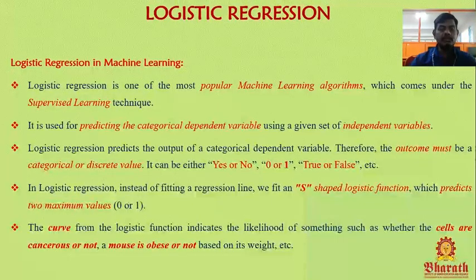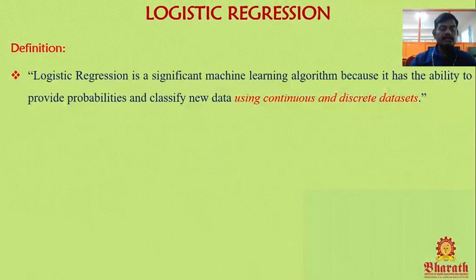So logistic regression is a mathematical model, or we can say a machine learning algorithm, to predict a categorical output purely based on the predictor variables, maybe two variables or three variables, whatever it is, but the output should be two values: either 0 or 1, yes or no, true or false. Logistic regression is a significant machine learning algorithm because it has the ability to provide probabilities and classify new data using continuous and discrete data sets.